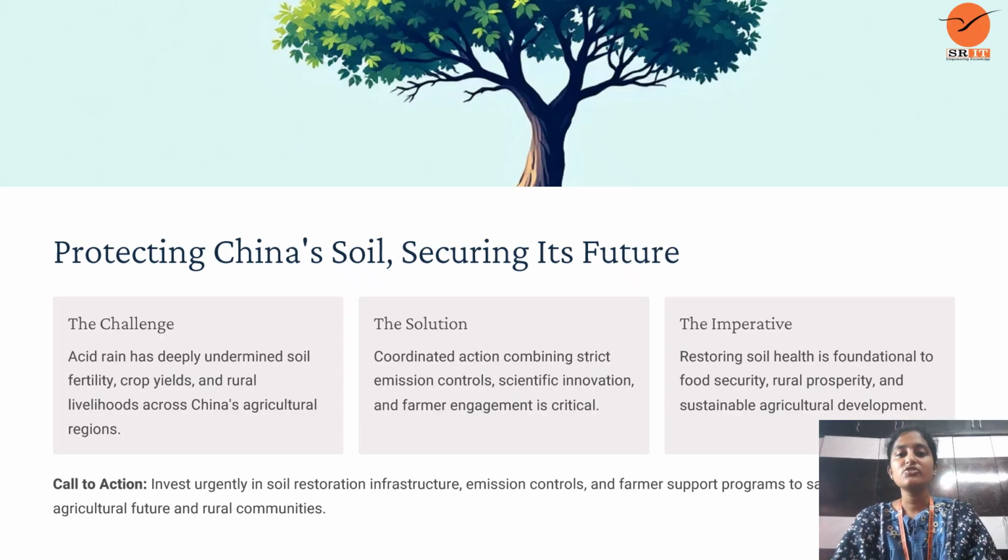This is protecting China's soil and securing its future by taking the challenge as a problem and deciding on a solution, which is ongoing. Then this is the scheme China has followed to overcome the challenge and the problem that was caused by acid rain.